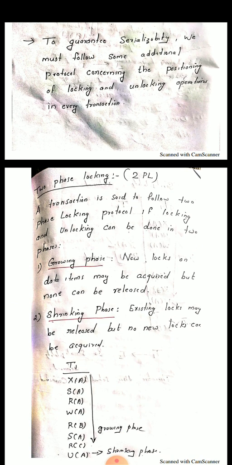In the growing phase, new locks on data items may be acquired, but at that time none can be released. Only new locks can be acquired at that time. That is the growing phase. And in the shrinking phase, existing locks may be released, but no new locks can be acquired.